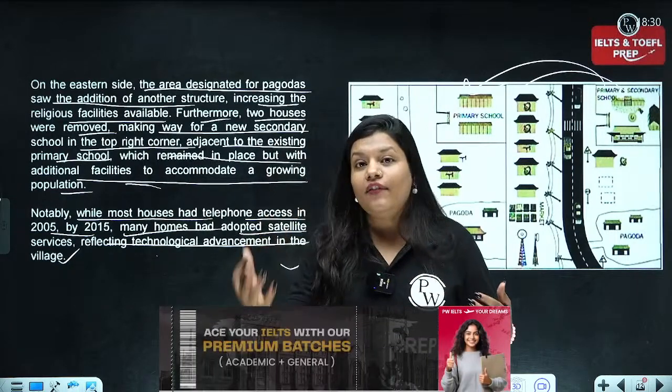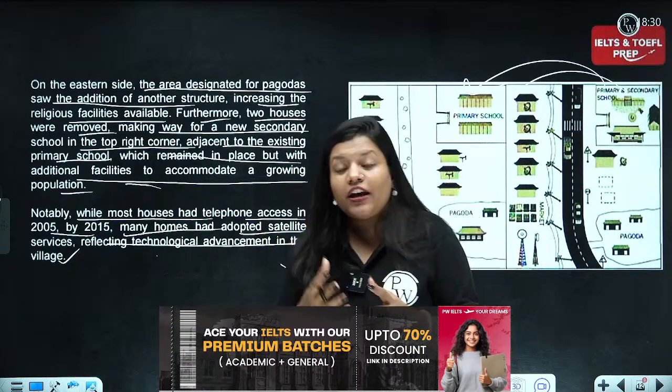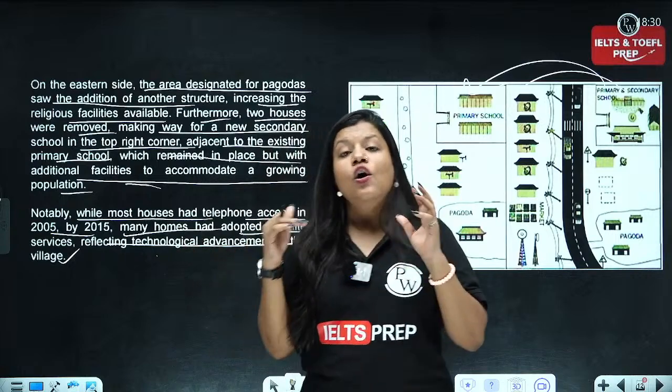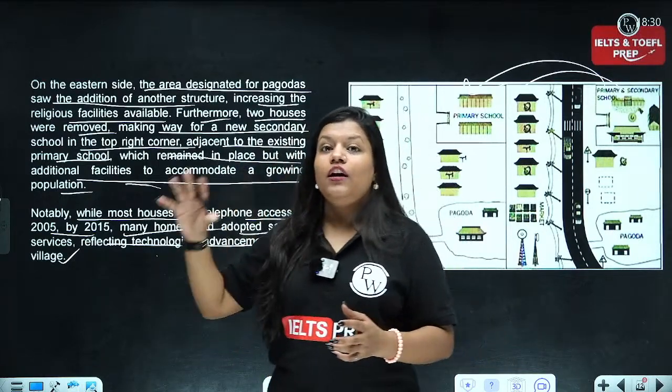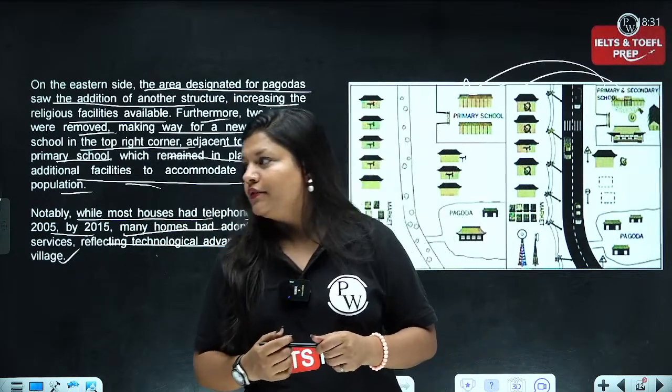While a band 7 response is clearer than a band 6 response, having good word choice depending upon the exact context, good grammatical accuracy, and a really good command of that particular language. Okay.